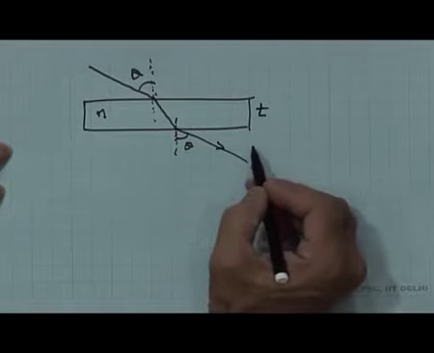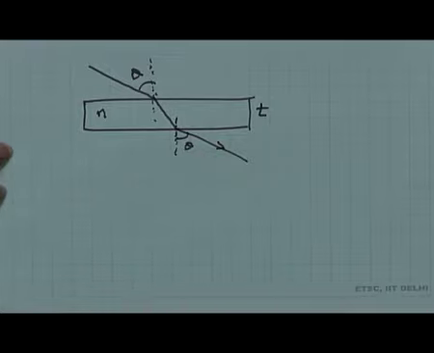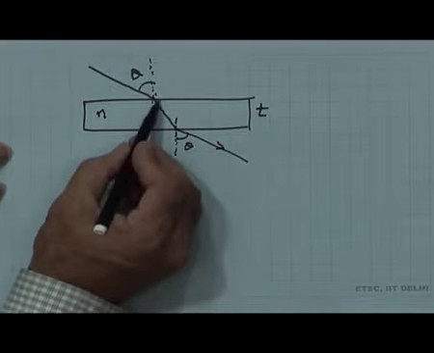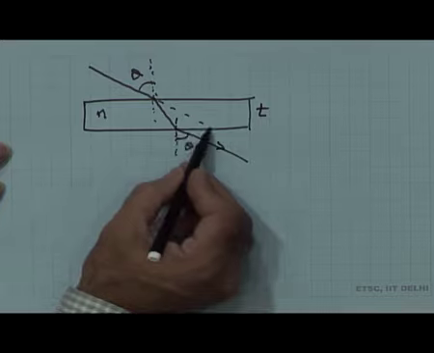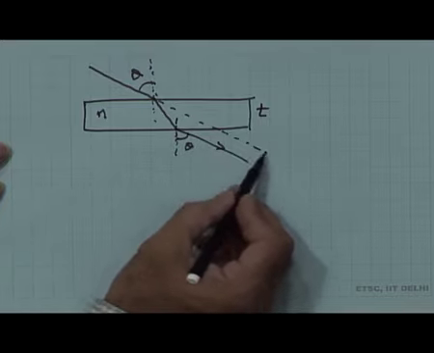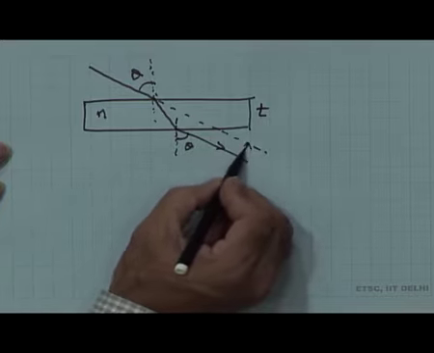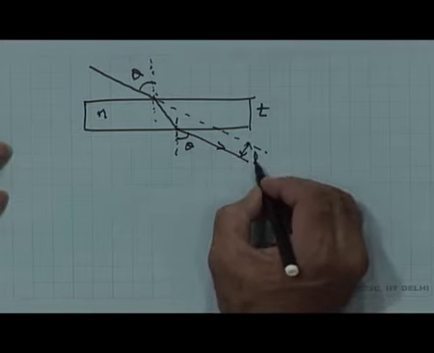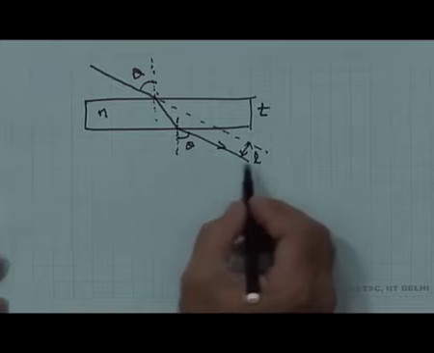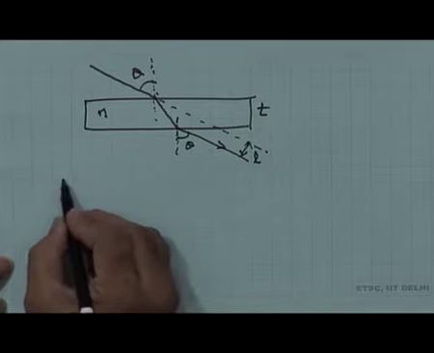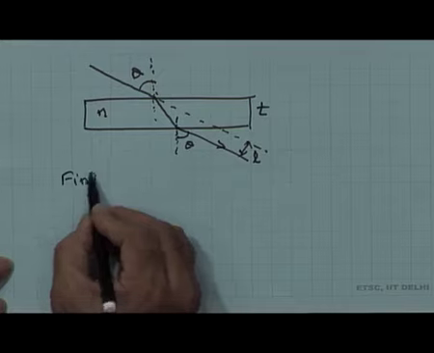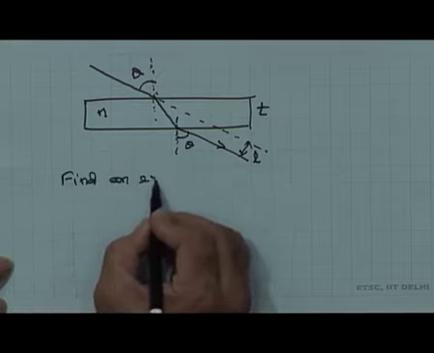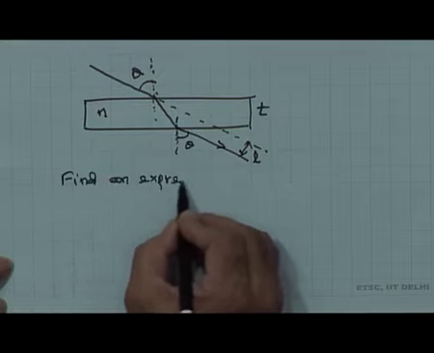T is the thickness of the glass slab and n is the refractive index of the medium. So, what we have already discussed is that we have a lateral shift here, which I think I denoted as L. So, find an expression for L, the lateral shift.